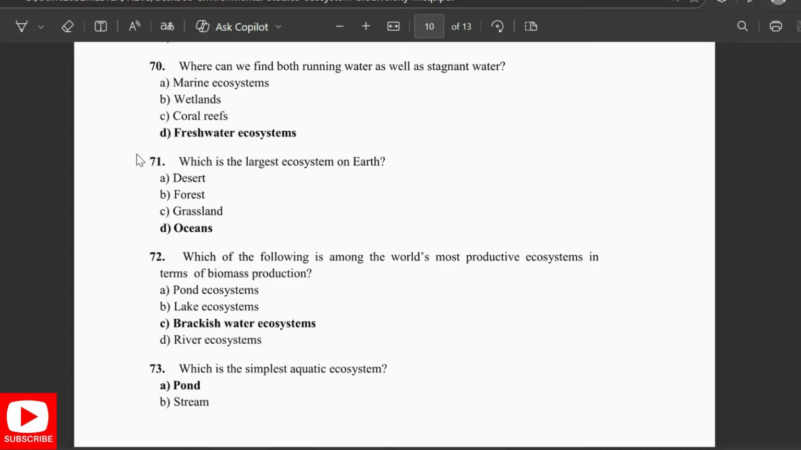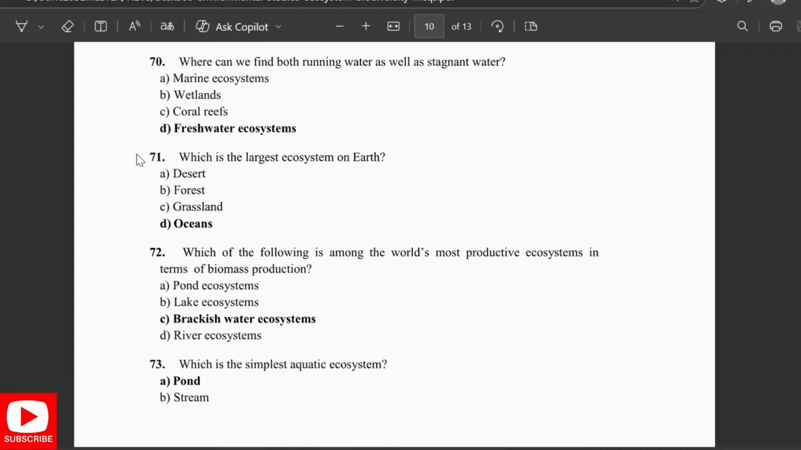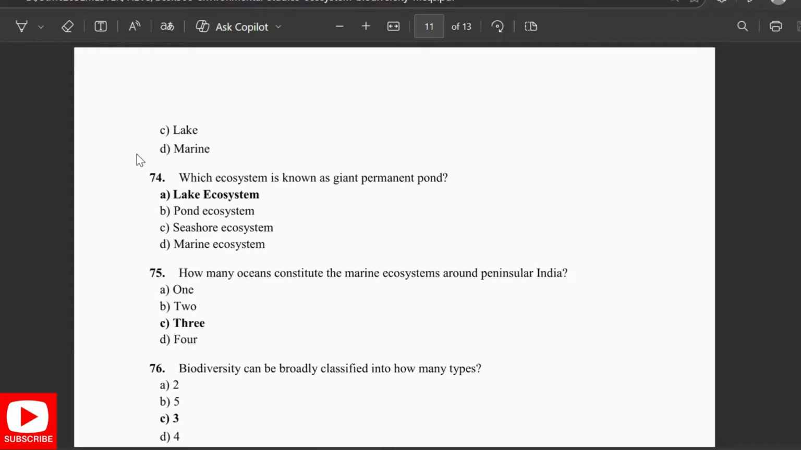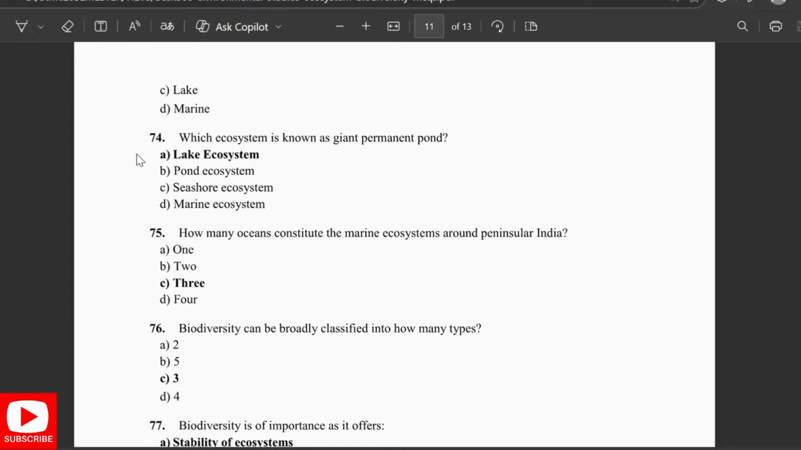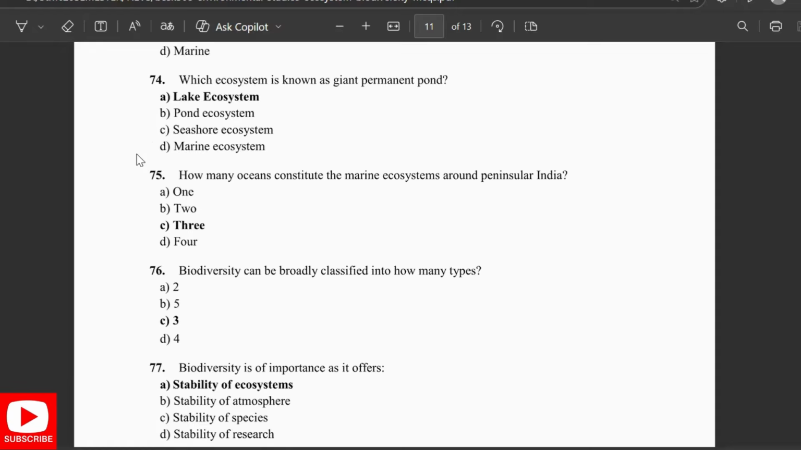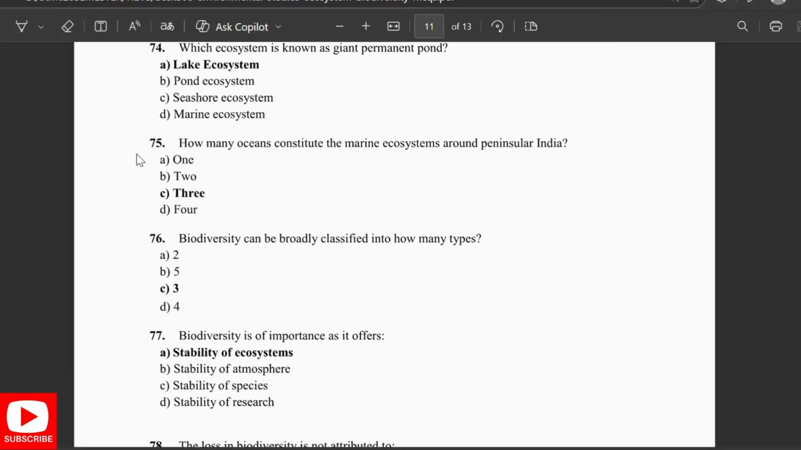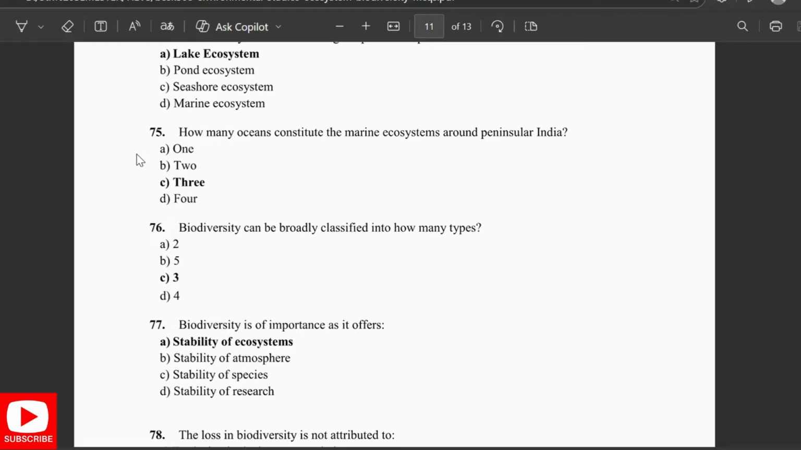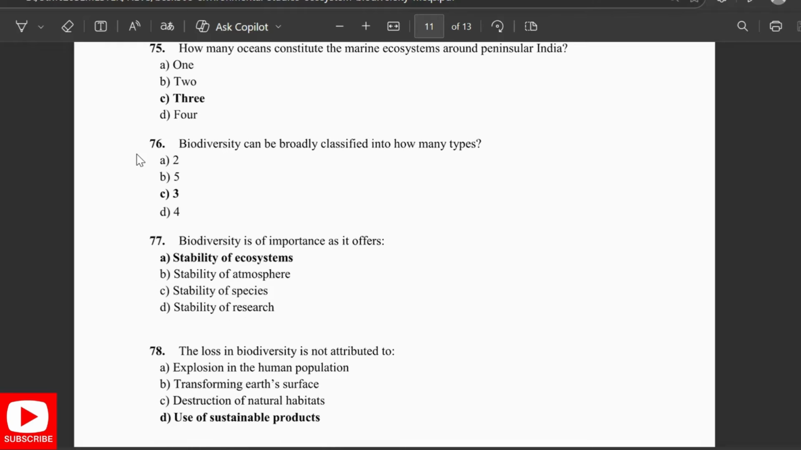Which of the following is among the world's most productive ecosystems in terms of biomass production? Brackish water ecosystem. Which is the simplest aquatic ecosystem? Pond. Which ecosystem is known as the giant permanent pond? Lake ecosystem. How many oceans constitute the marine ecosystem around peninsular India? It is three. The biodiversity can be classified into many types. How many types? Three types. The biodiversity is important as it offers the stability of the ecosystem. The loss in biodiversity is not attributed to the use of sustainable products.